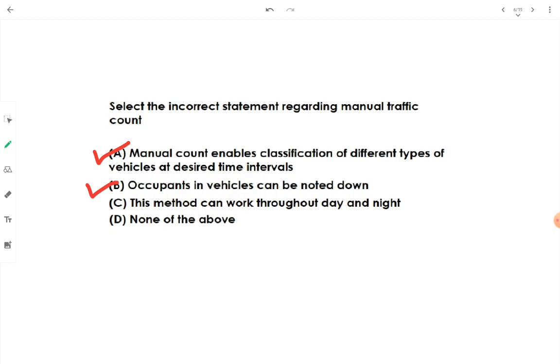We have to determine the incorrect statement. This method can work throughout day and night. No, we cannot make this method work throughout day and night. We cannot have 24/7 surveillance over traffic counting. Okay, therefore this is the desired answer. This is the incorrect thing regarding manual count. Okay, option C is the answer.